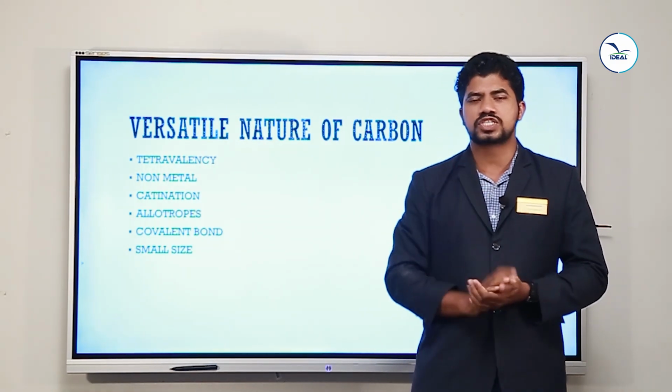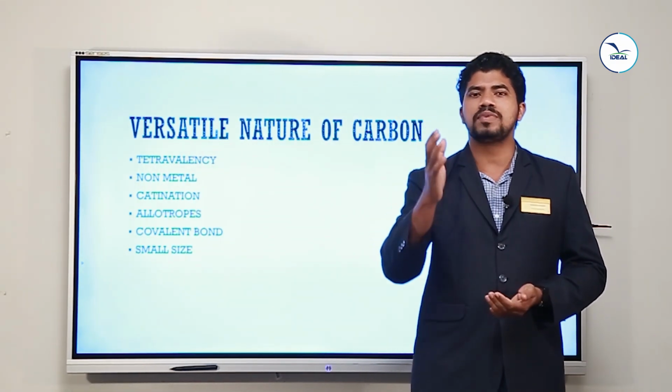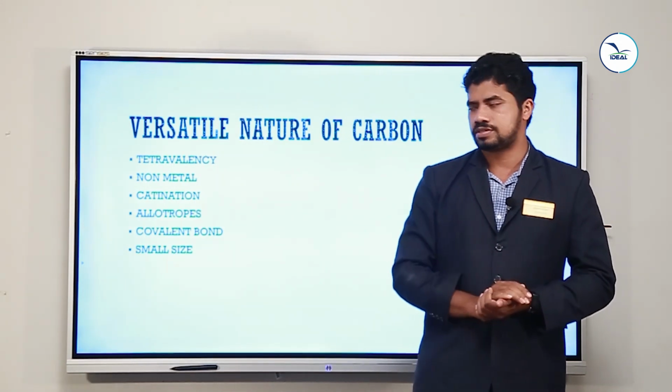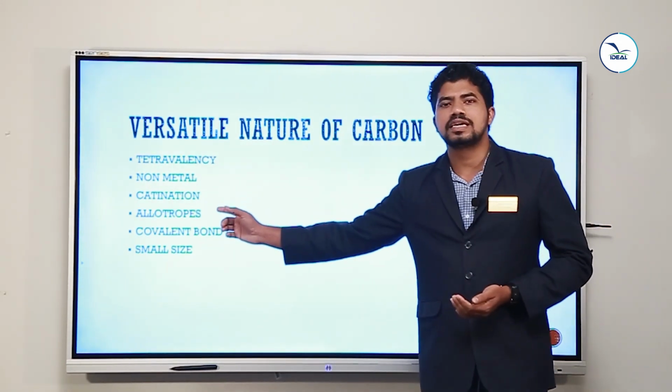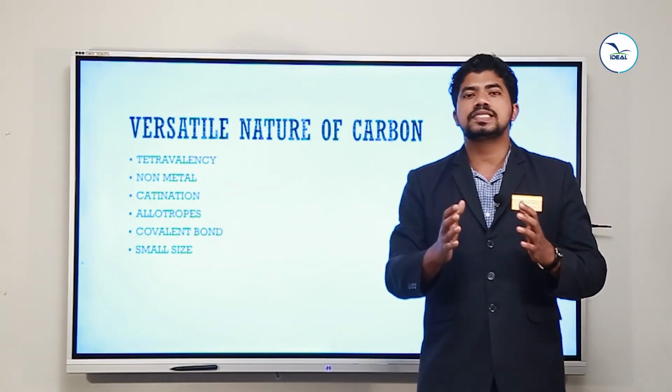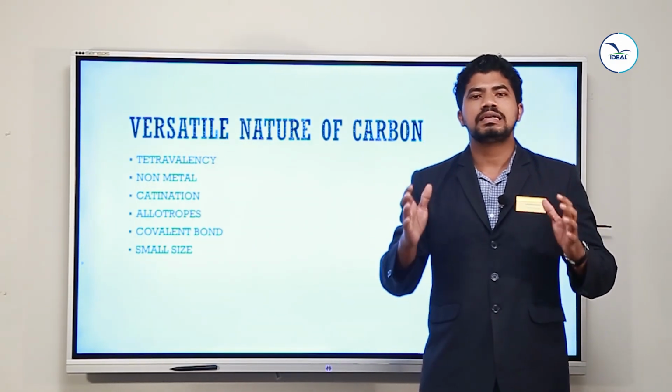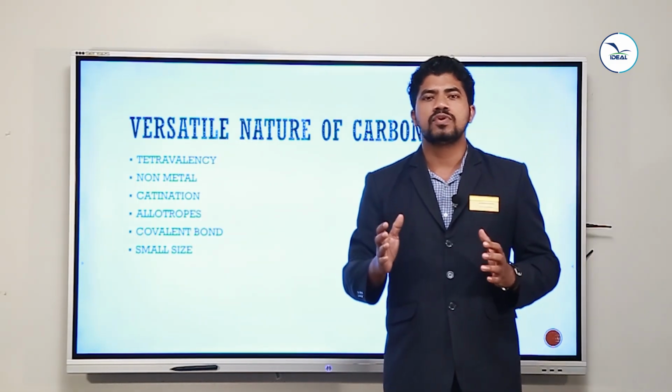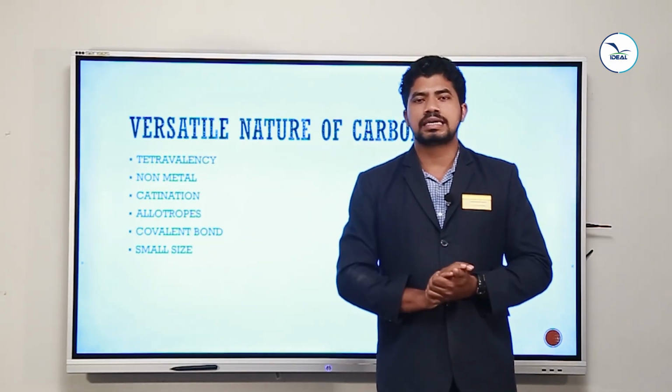Because of the small size of carbon, carbon can form a number of organic compounds. So catenation is a very important property of carbon. It is the reason behind why carbon is forming about 10 million organic compounds.